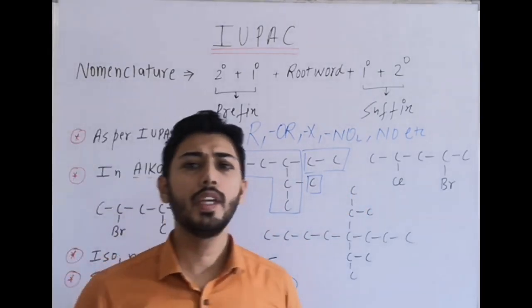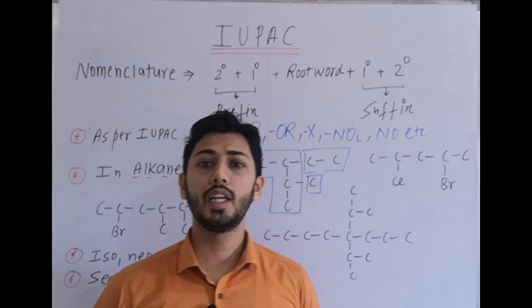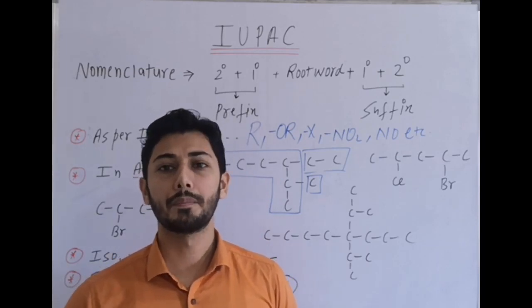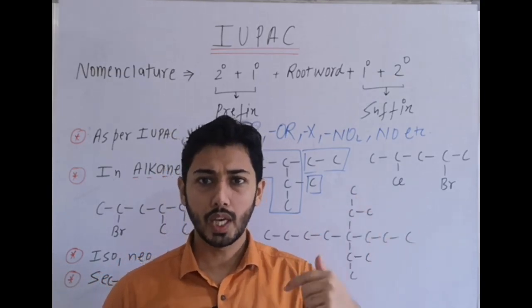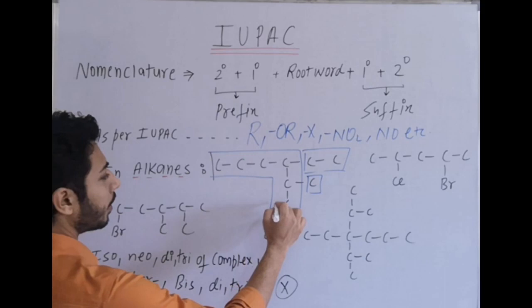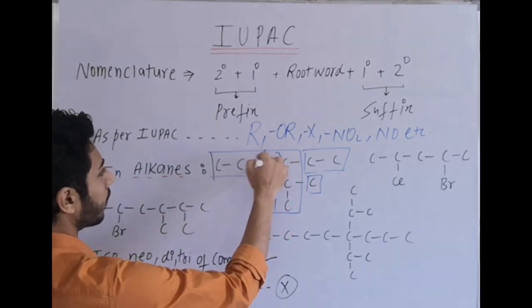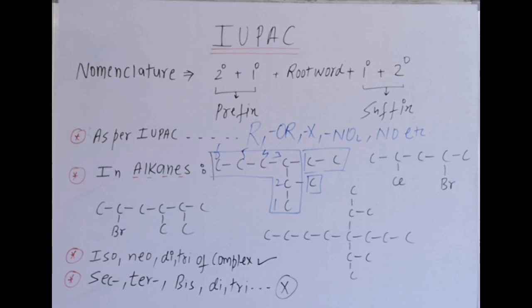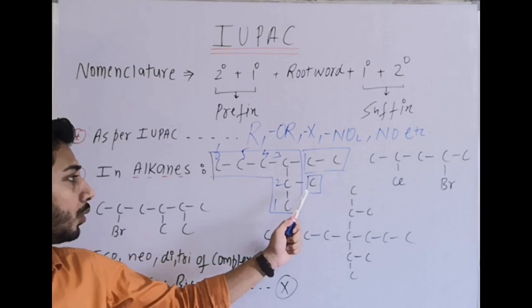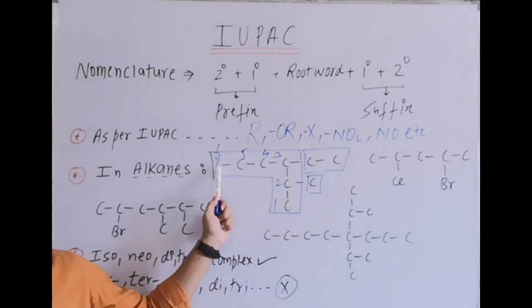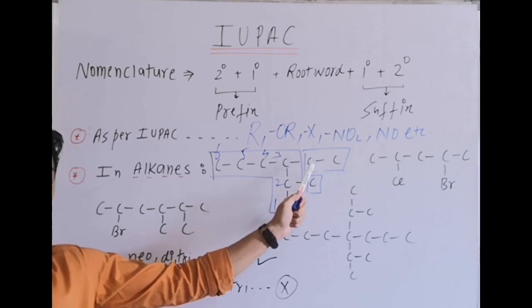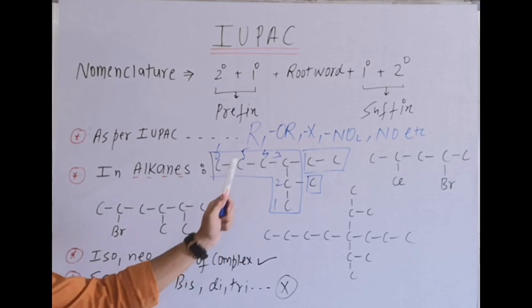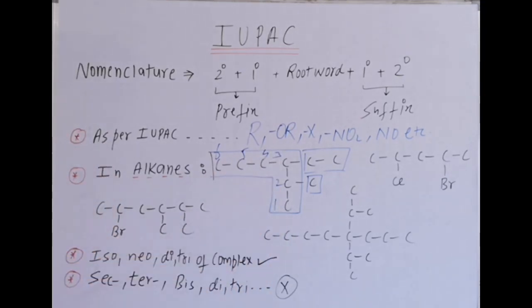Now when we have the substituents, we have numbered them. We always write prefixes in their alphabetical order. Substituents are written in alphabetical order. So ethyl comes prior to methyl, and when we do numbering, we start numbering from there so that they get least number. So how do we name it? You can write it simultaneously. At third position it is ethyl. So 3 ethyl, 2 methyl hexane. 3 ethyl, third is the position of the ethyl group. Alphabetically we are writing it. Second position methyl, 3 ethyl, 2 methyl, and then hexane.